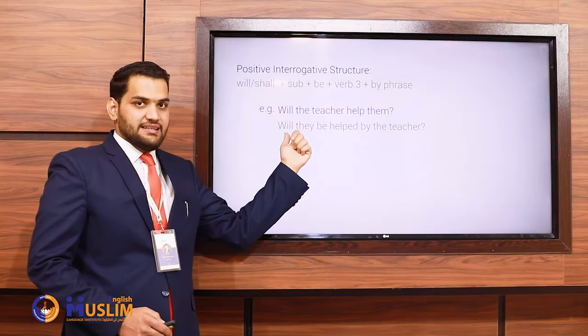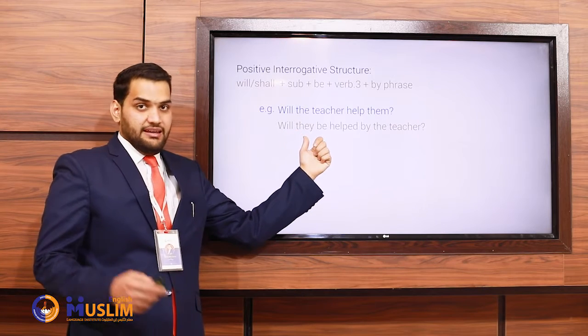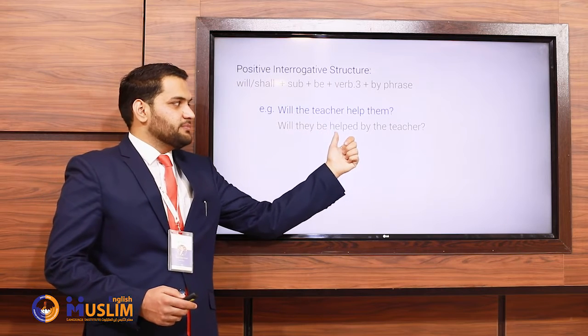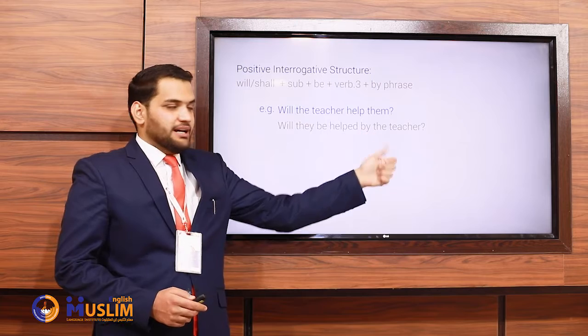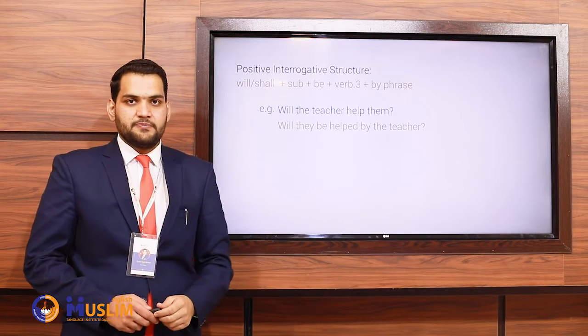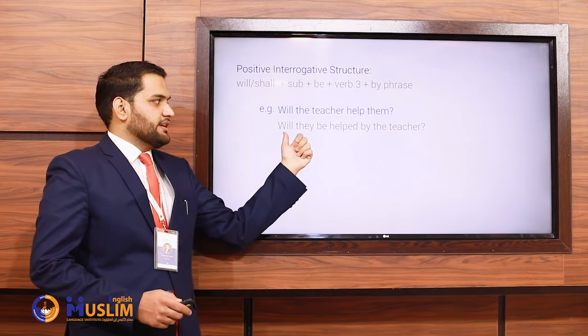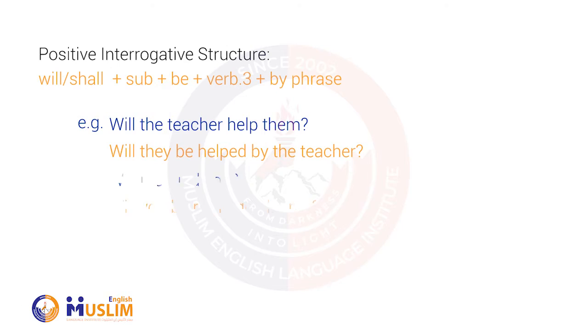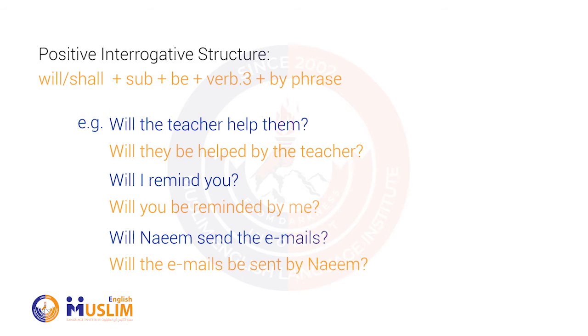Here, will is the helping verb, they is the subject, be is a part of the helping verb, helped is verb 3, and by the teacher is the by phrase. As I told you, you cannot say, will be they helped by the teacher, that is wrong. Next example, will I remind you? Will you be reminded by me? Will Naeem send the emails? Will the emails be sent by Naeem?